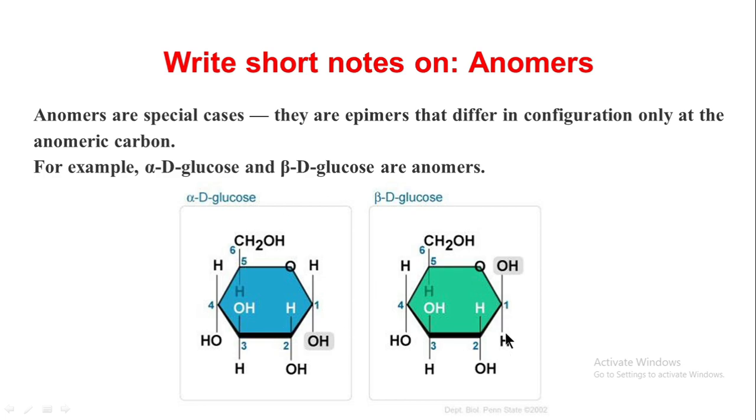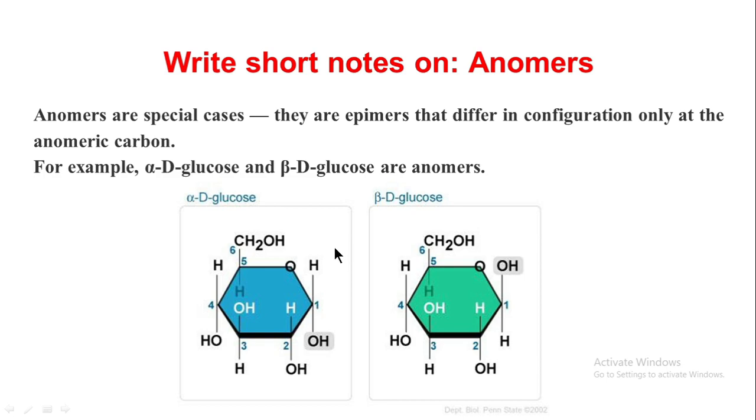Both are similar in structure, but you can see that in the first carbon atom, in alpha D glucose we have OH in this position, but when it comes to beta D glucose, the position is different. So this is the main difference. So that is the anomer.